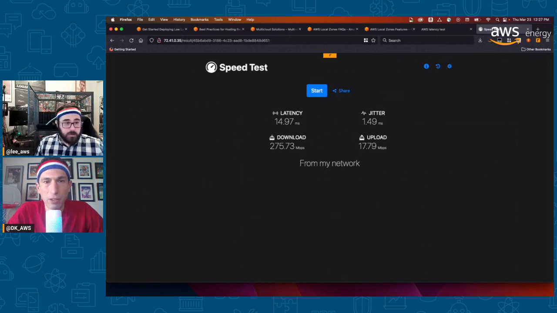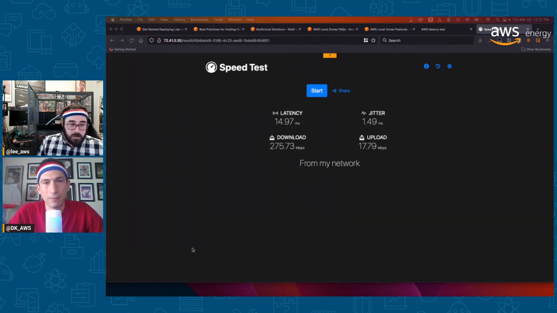Look at even better. Look how low that jitter is. Yeah, 1.5 milliseconds of jitter. I mean, that's really, really consistent here. Sub 15 milliseconds, hitting my server that I have up here. So pretty cool stuff. You can do this yourself just to test that it's working and see what's available here, and it's not complicated to get started with.